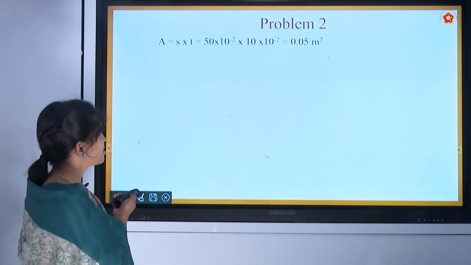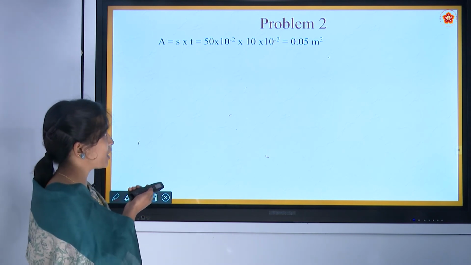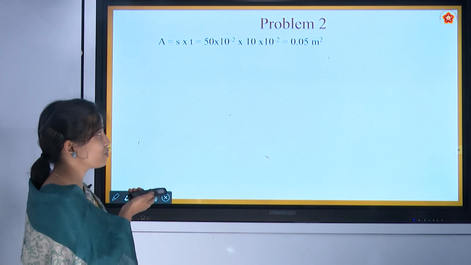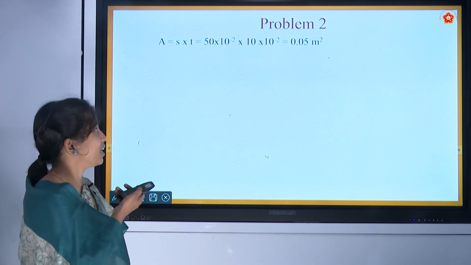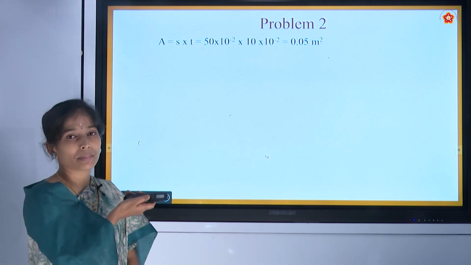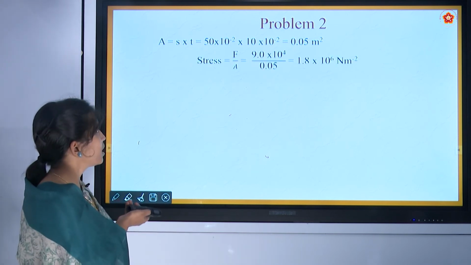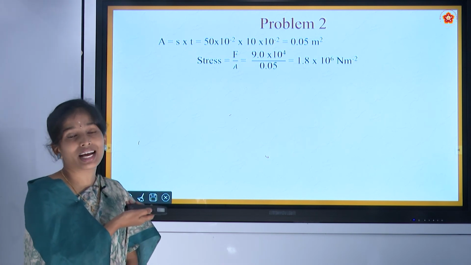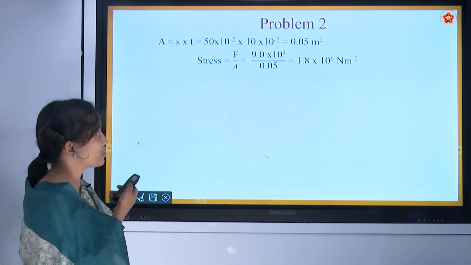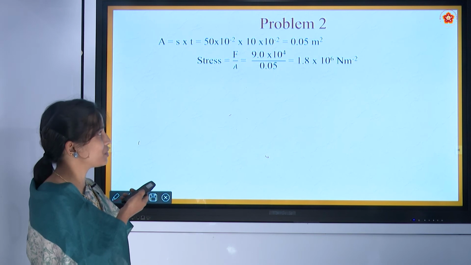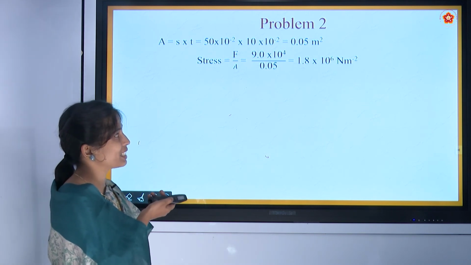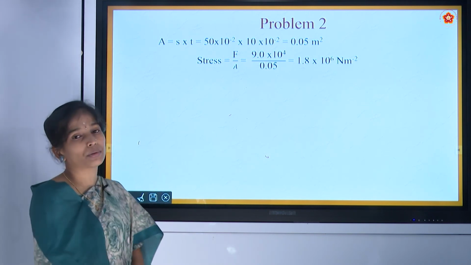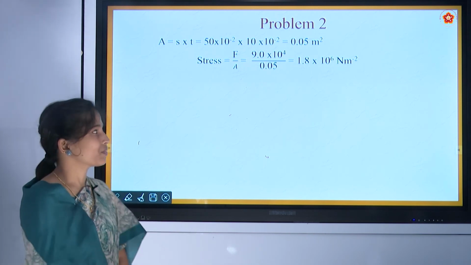That is 50 into 10 raised to minus 2 into 10 raised to minus 2, which is nothing but an area of 0.05 meter square. From that we can calculate the stress because they have given the force. Substituting those values, we get a stress of 1.8 into 10 raised to 6 Newton per meter square.